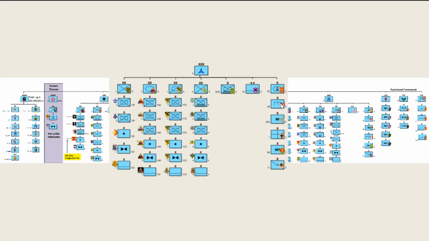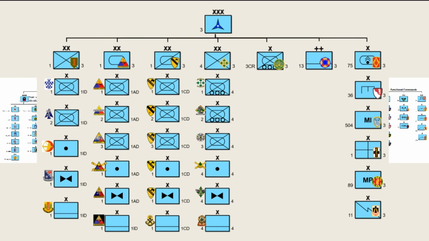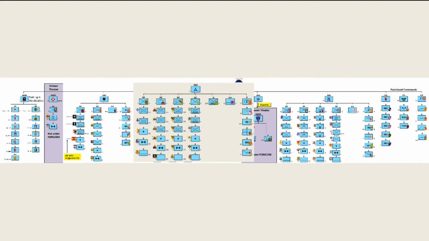Under 3rd Corps are 1st Infantry Division, 1st Armored Division, 1st Cavalry Division, 4th Infantry Division, 3rd Cavalry Regiment, 75th Field Artillery Brigade, 13th Sustainment Command, 36th Engineer Brigade, 504th Expeditionary Military Intelligence Brigade, 89th Military Police Brigade, 11th Signal Brigade, 1st Medical Brigade, and various other administrative groups and departments.